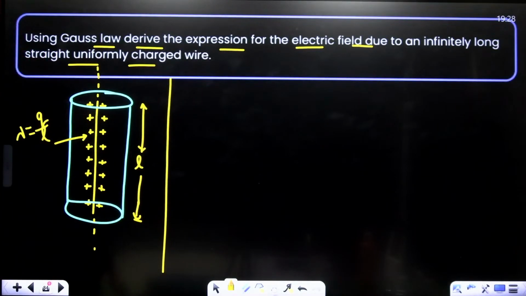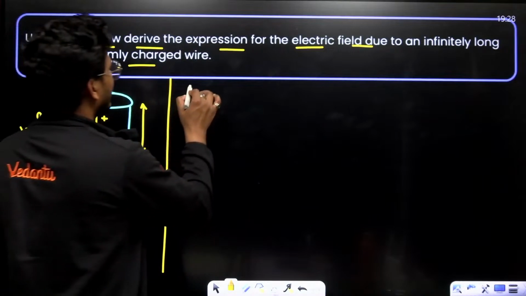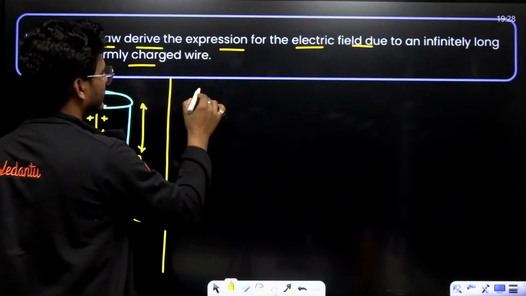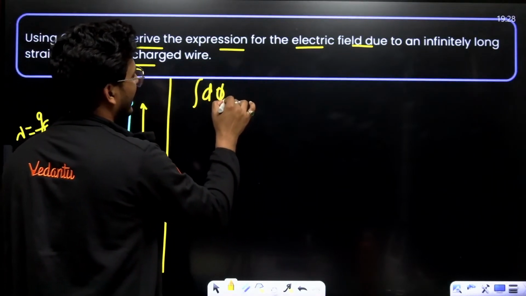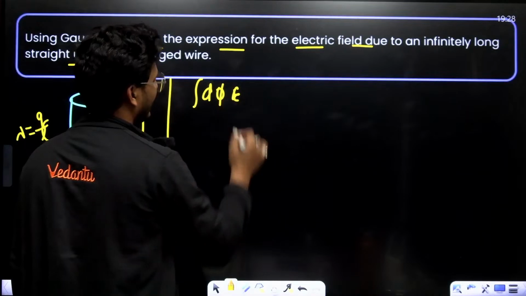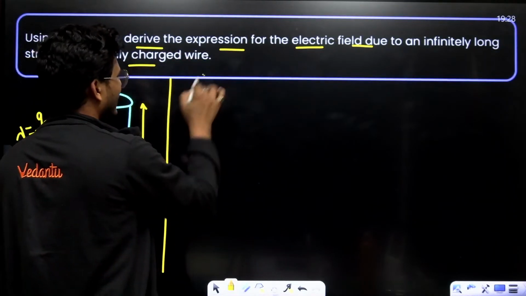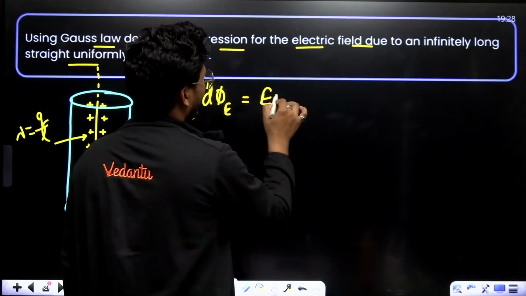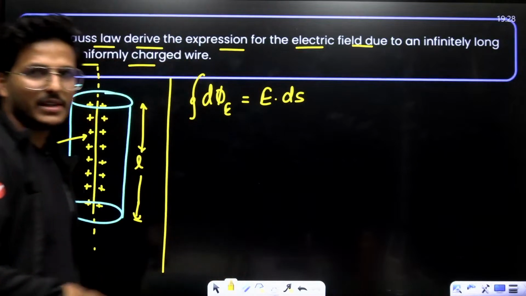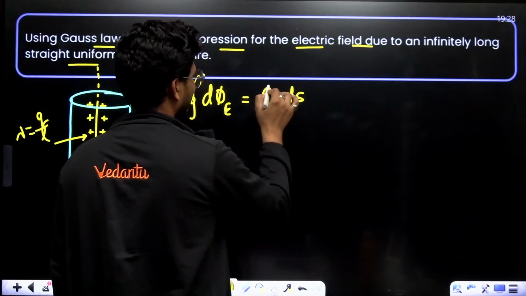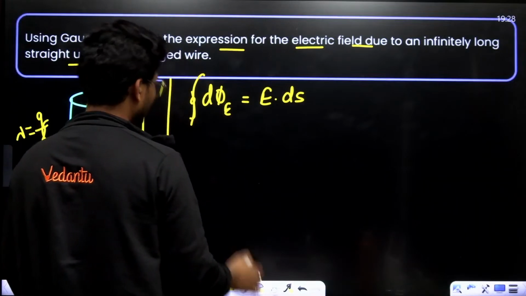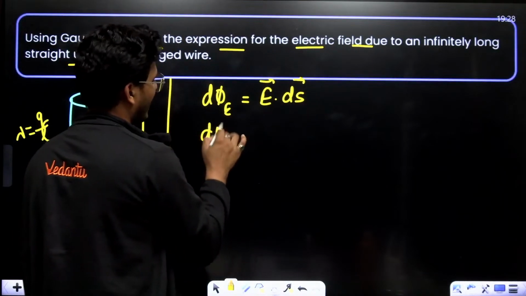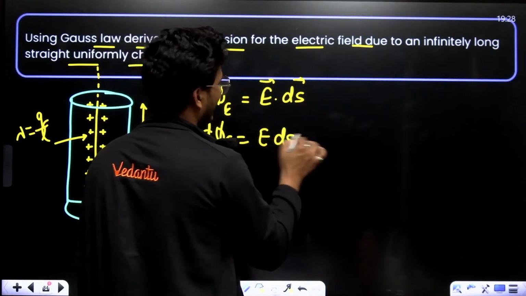As you know, the integration of d phi e, or you can see the closed integration of d phi e equals E dot ds, E vector dot ds vector. Let's remove this integral sign. d phi e is basically E ds cos theta.